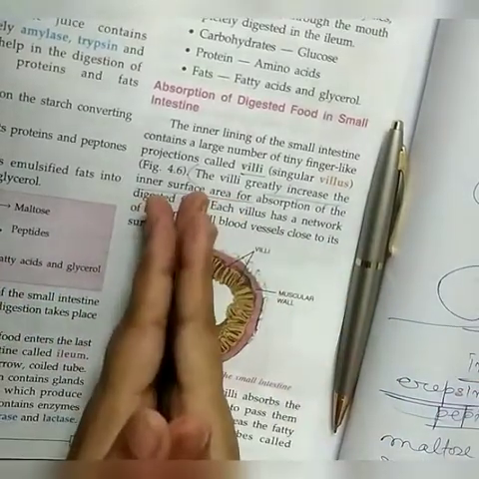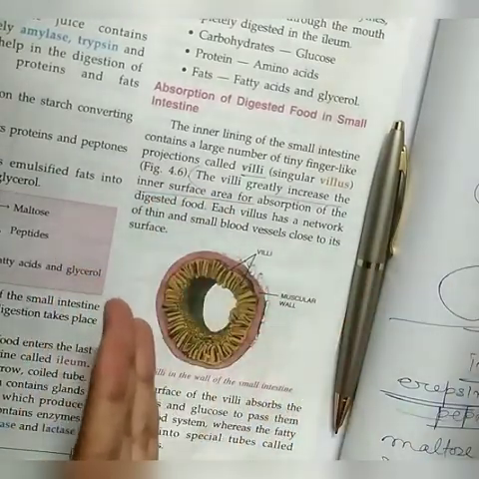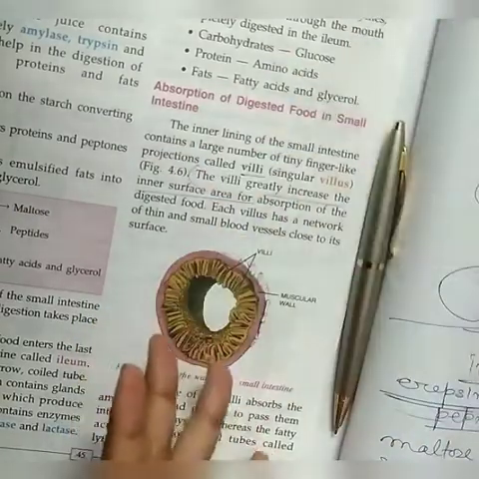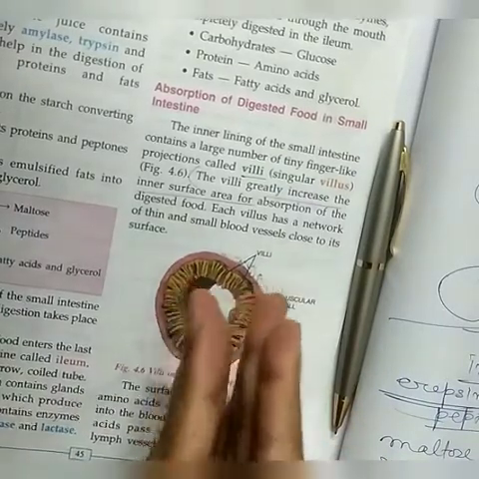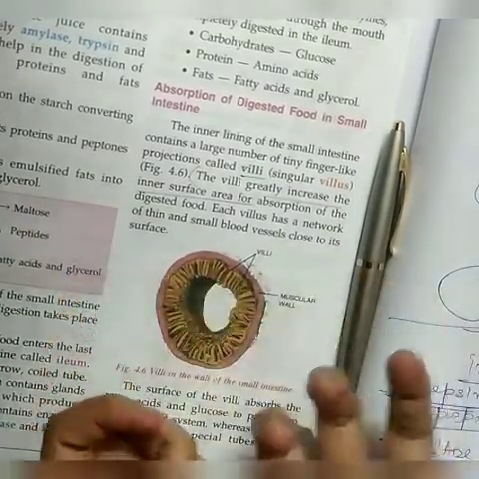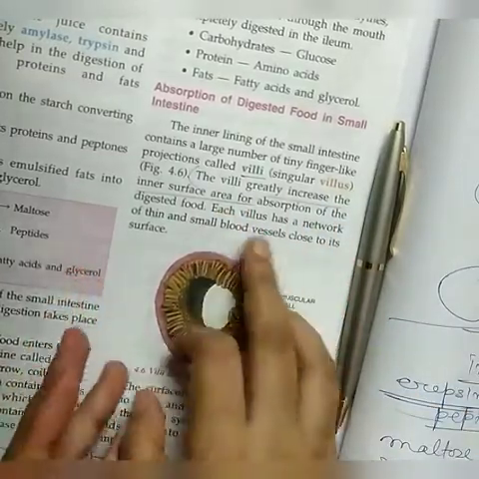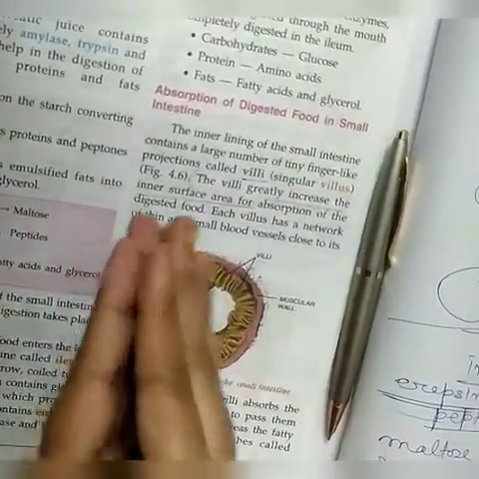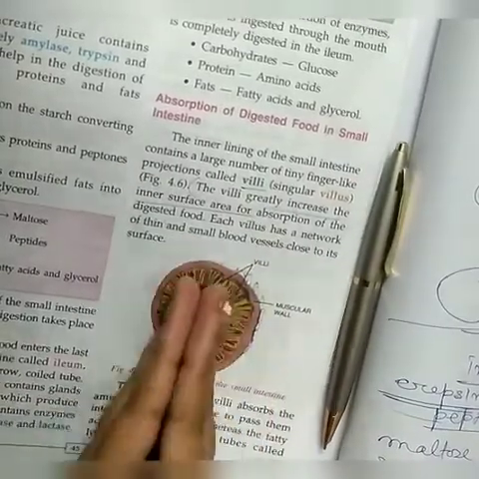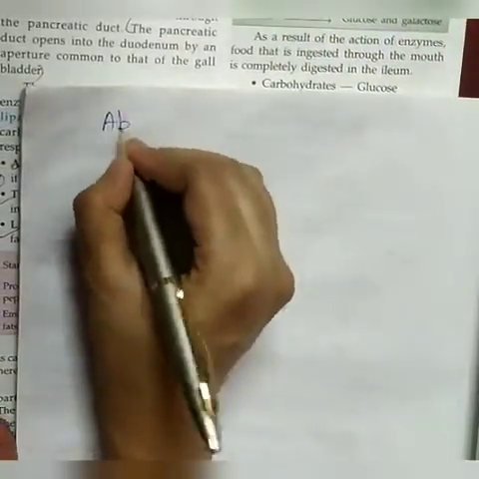The digested food. What is the goal of this digestion? That it can be absorbed by the body cells, so the body cells can accept the food in the simple form. So this is done through the villi. These finger-like projections increase the surface area, and each villus has a network of blood vessels close to the surface. So the food enters the bloodstream in the absorption.